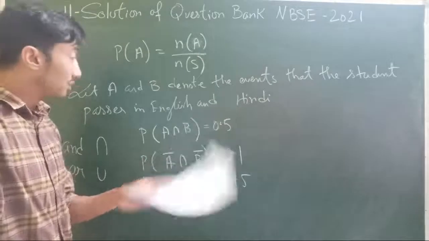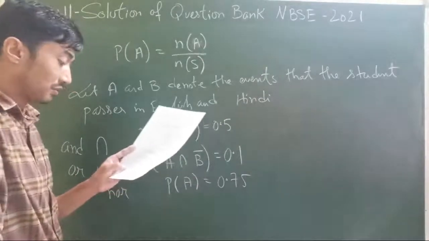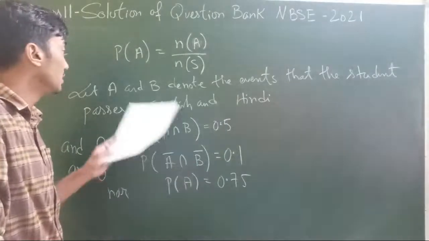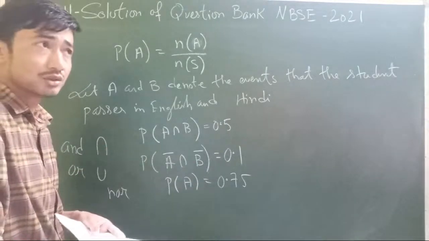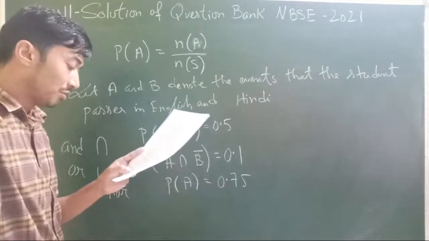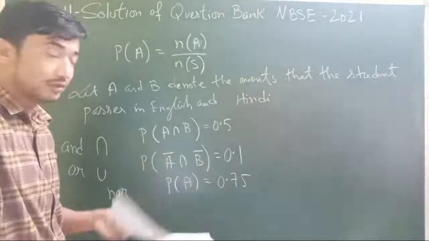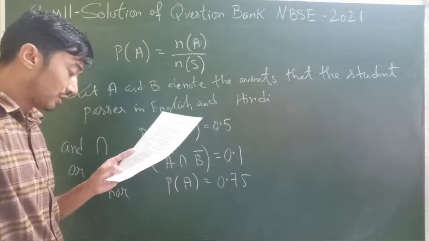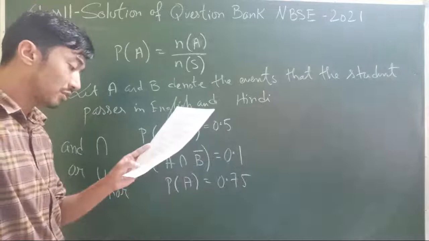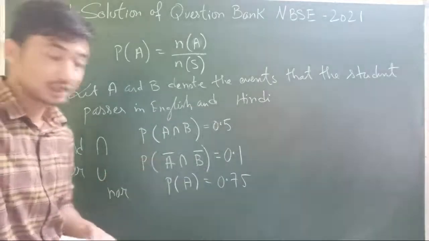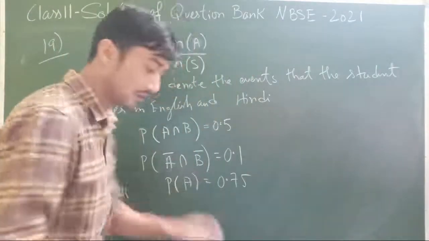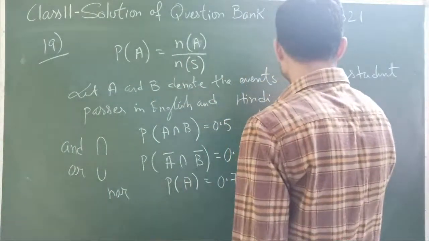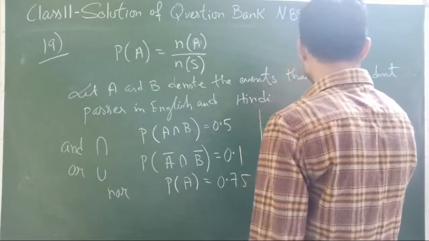Chalo. The probability that a student will pass the final exams in both English and Hindi is 0.5. I've denoted A and B as the events for a student to pass in English and Hindi. And the probability that he will pass neither, that means he will fail, A bar intersection B bar, is 0.1. If the probability of passing in English is 0.75, what is the probability that he will pass in Hindi? For that, of course, we will make use of this equation: probability of A bar intersection B bar is 0.1.